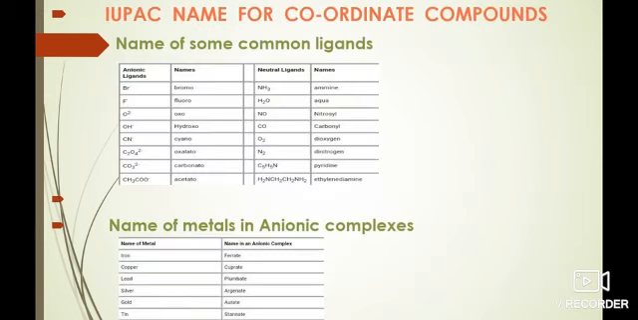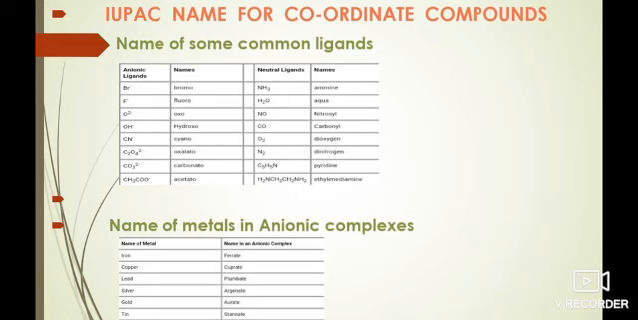Naming the coordination compounds by IUPAC rules. If the ligand is an anion, we name it as bromo, fluoro, oxo, hydroxo, cyano, oxalato, like this. If the ligand is a neutral molecule, we name it as ammine, aqua, nitrosyl, carbonyl, dioxygen, like this. If the complex is an anion and it is a metal, we name it as ferrate, cuprate, plumbate, or argentate, like this.